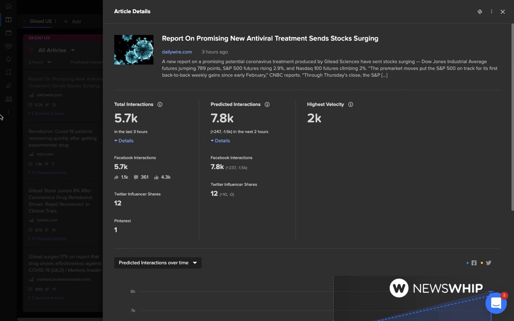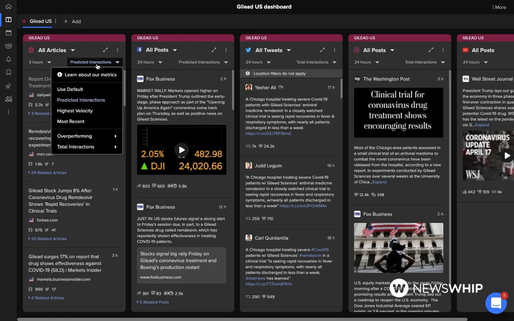Now let's look at overperforming. The third native metric in NewsWhip Spike is overperforming, which is best used with a longer time span, such as a week or even a month.